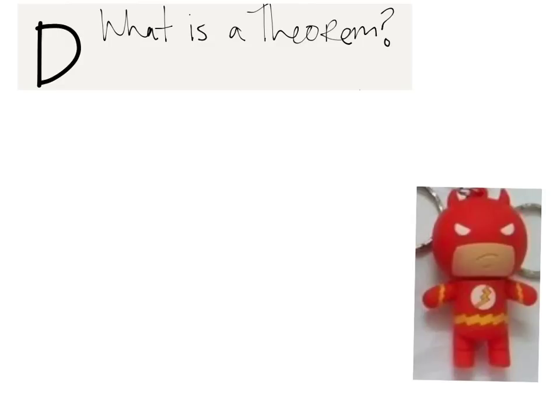The first thing you're going to report back to your group as a member of Group D is the definition of what a theorem is. A theorem is something different from a postulate, and this is an important distinction. Here's the difference.